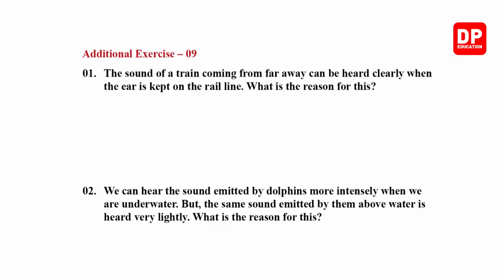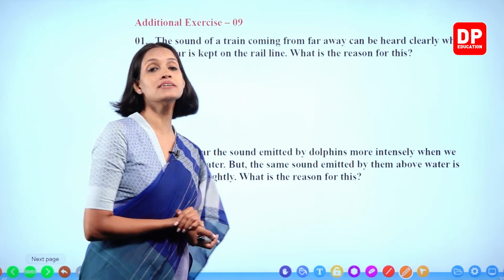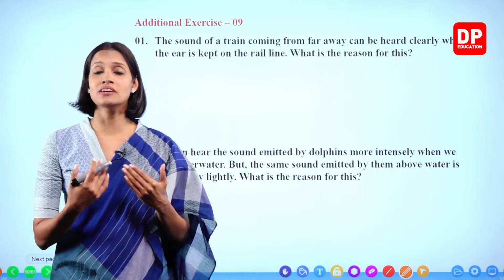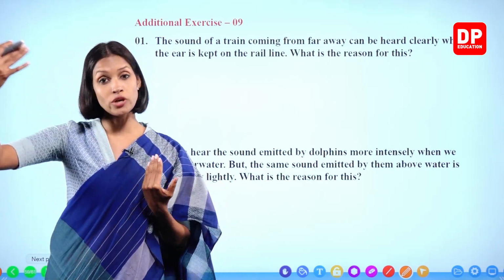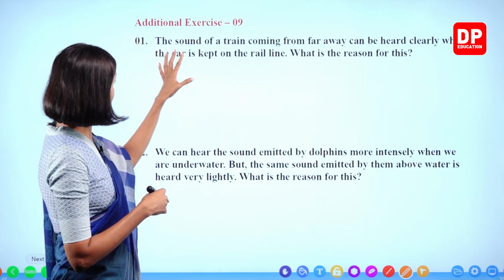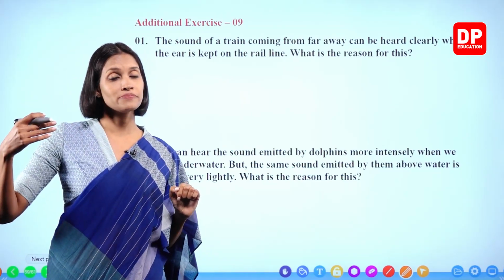Number 9. The sound of a train coming from far away can be heard clearly when the ear is kept on the rail line. What is the reason for this? Now, normally we can hear the sound of a train coming through air. But when we keep our ears on the rail line, we can hear the sound better.